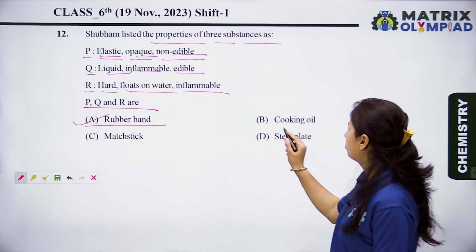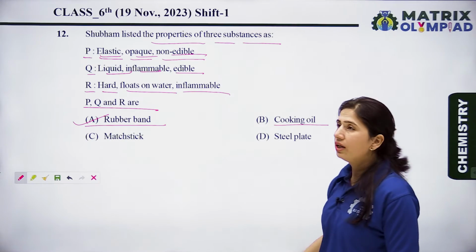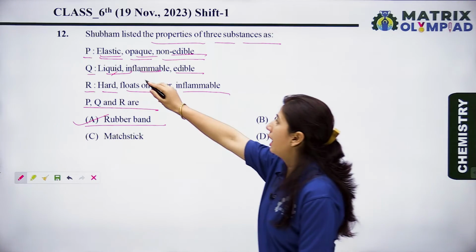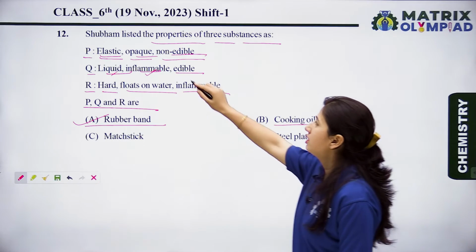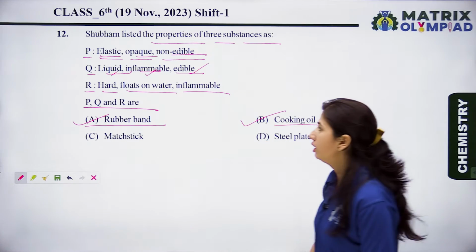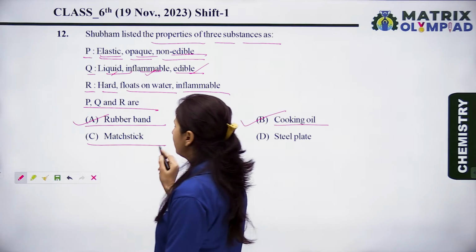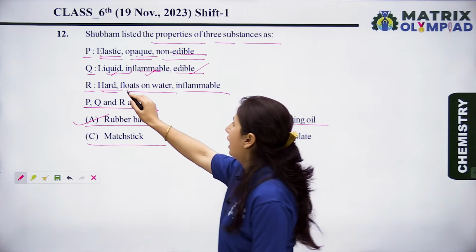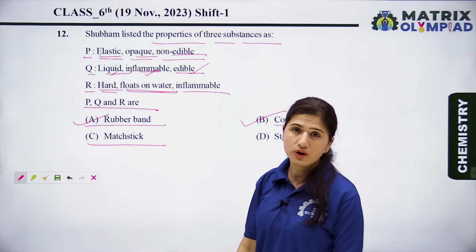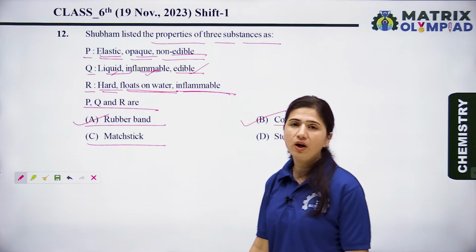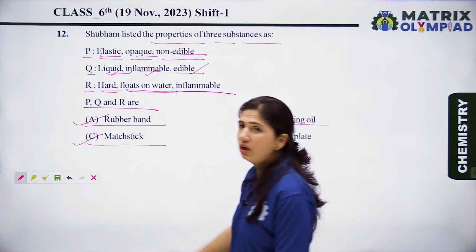Now let's see the B option, cooking oil. We know that the cooking oil is liquid in nature, it is inflammable and it is edible also. So option B is also a right option. Now let's see option C, matchstick. We know that the matchstick is hard in nature and its density is lower than water, so it can easily float in water, and it is inflammable also. So option C is also a right option.